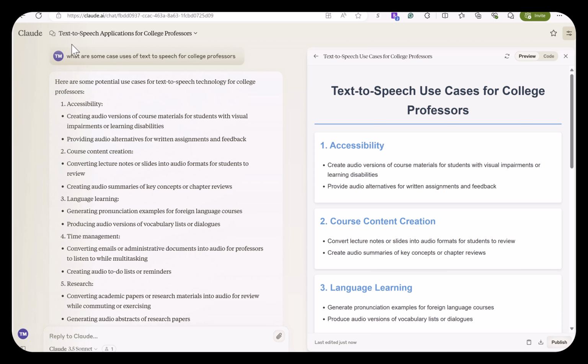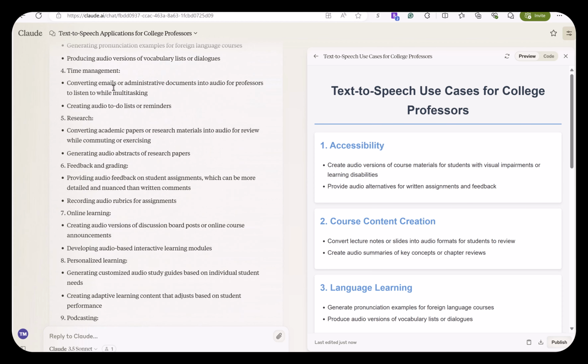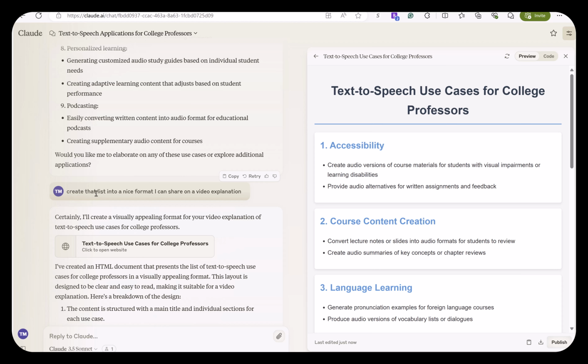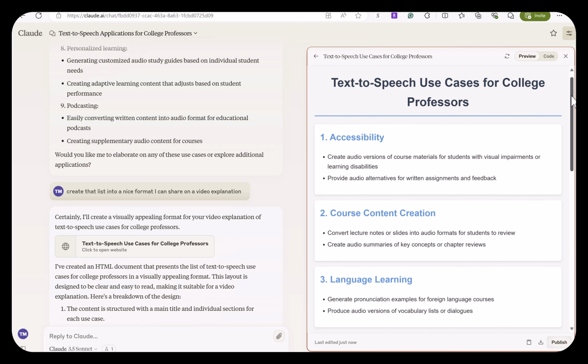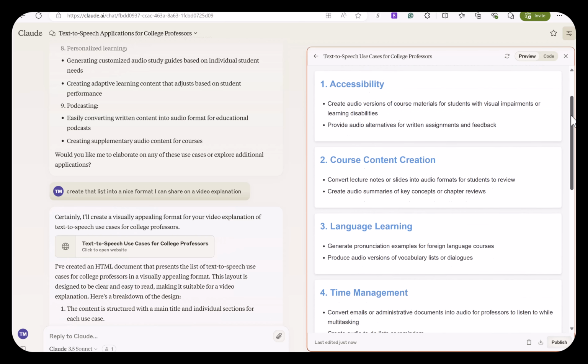So I came into Claude and I said, what are some use cases of text-to-speech for college professors? And it gave me this list right here on the left. Then I told it, create that list into a nice format I can share on a video explanation. And that's what we have to the right. So nice improvement from the original text to this one.